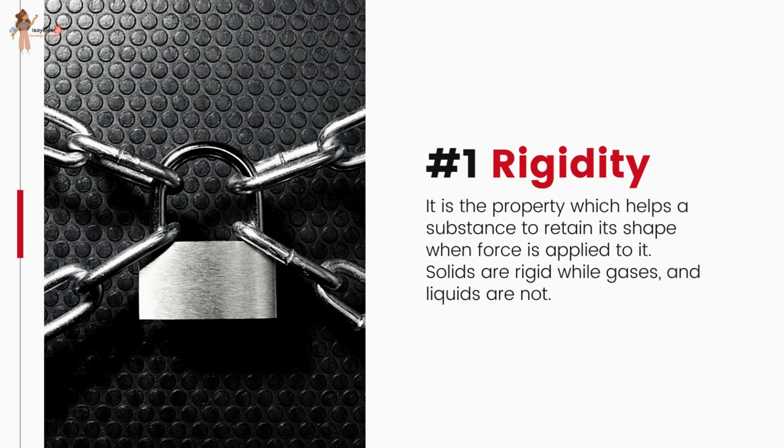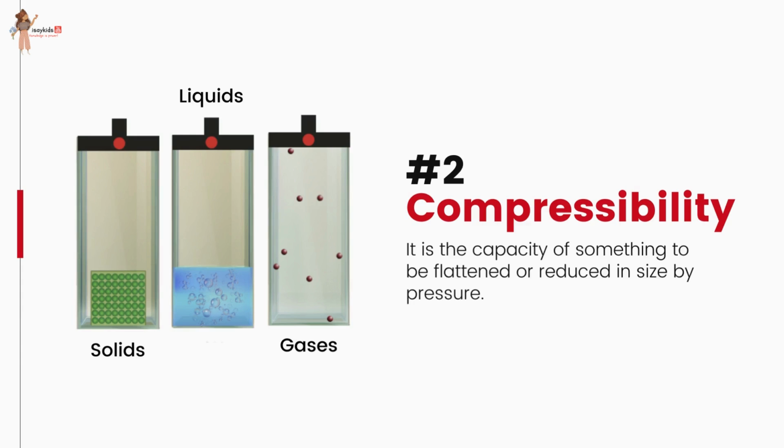Let's understand a few terms. First is rigidity. It is the property which helps a substance to retain its shape when force is applied to it. Solids are rigid, while gases and liquids are not. Compressibility. It is mostly observed in gases. A lot of space between particles. A gas can be compressed to a higher extent. Solids have the least compressibility and liquids have little compressibility because of the least space between their particles.